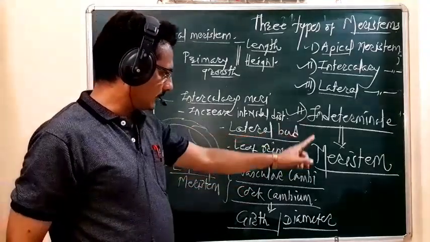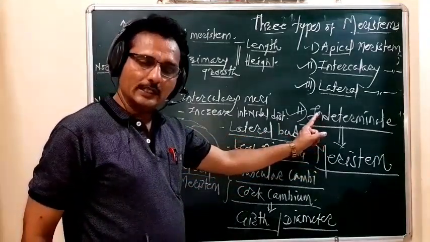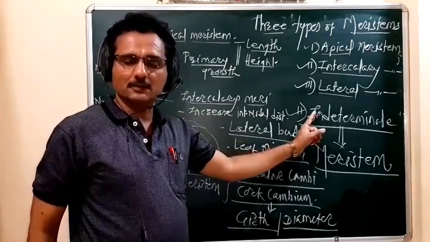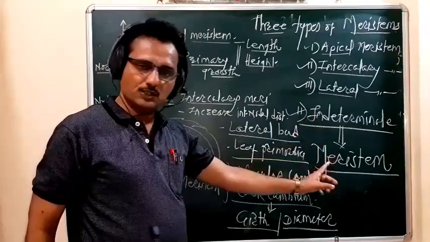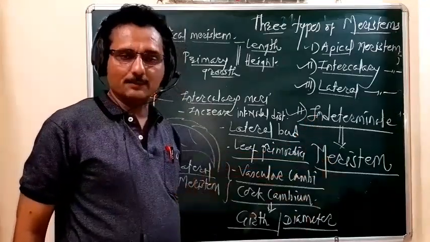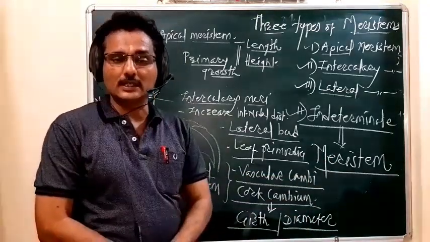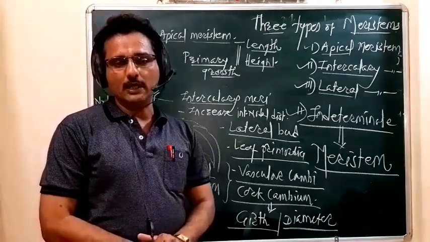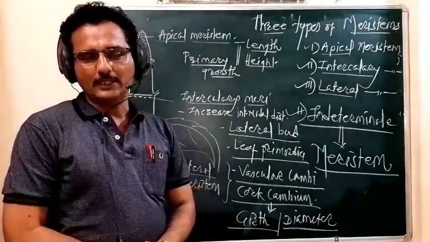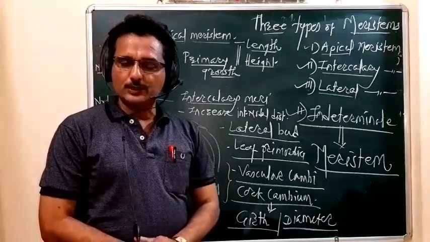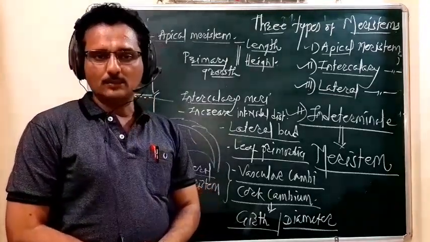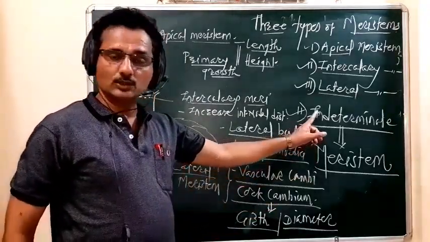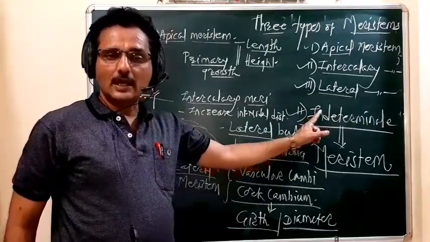So students, what we have discussed here is why indeterminate growth is seen in the plant body. Indeterminate growth means unlimited growth, and that unlimited growth is seen because of the meristematic tissue, or the meristem. So what is that meristem? Meristem means actively dividing cells present in the plant body, and they divide throughout the lifetime of the plant. They continuously divide, they never stop. Because of such meristem in the plant body, the plant shows such indeterminate growth, especially in the shoot apex and the root apex.